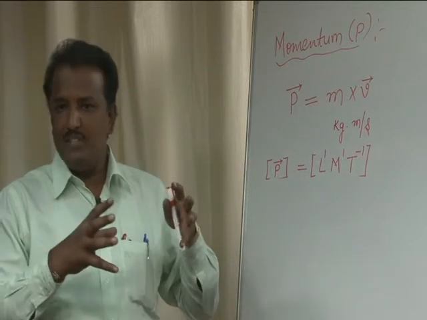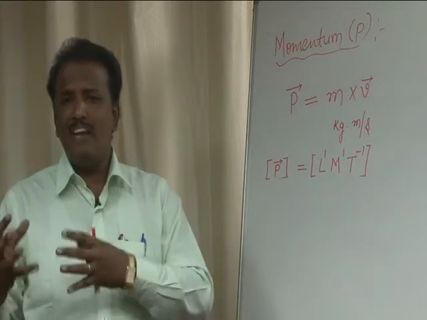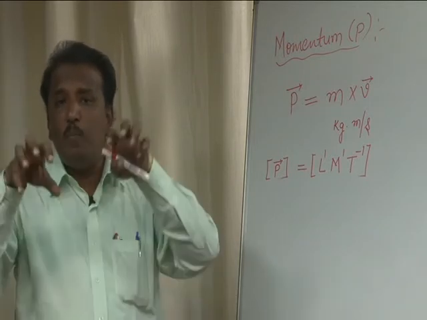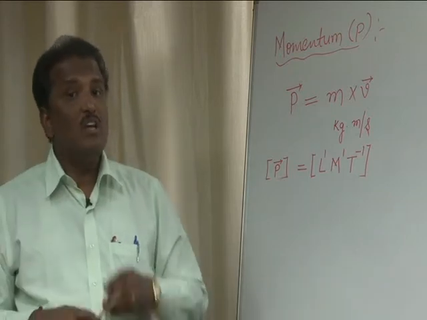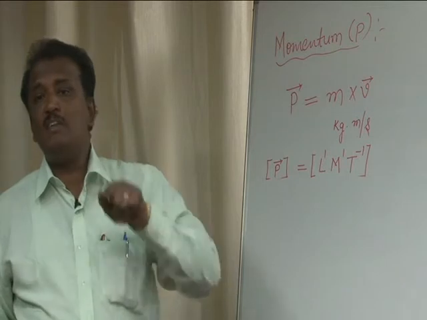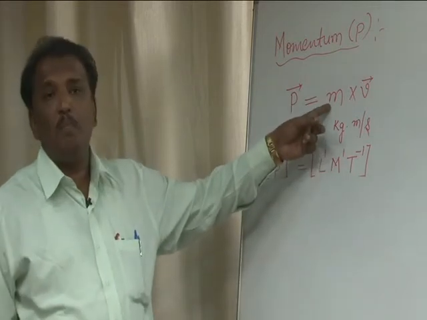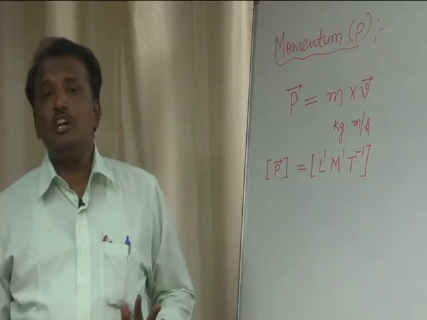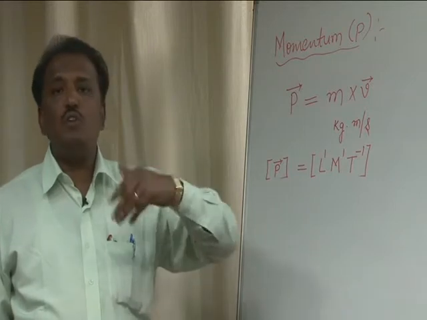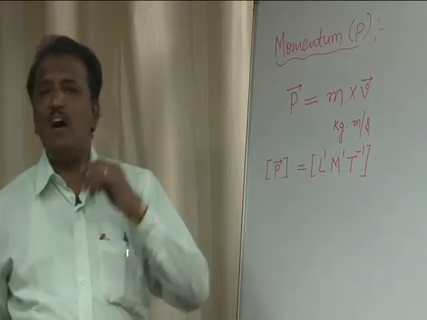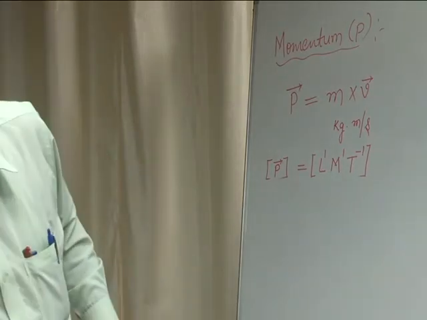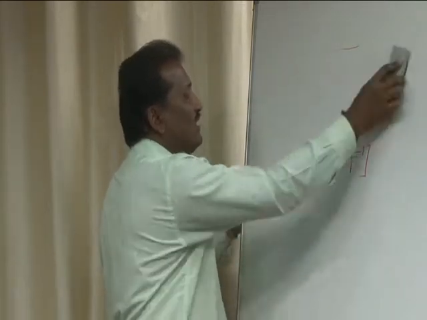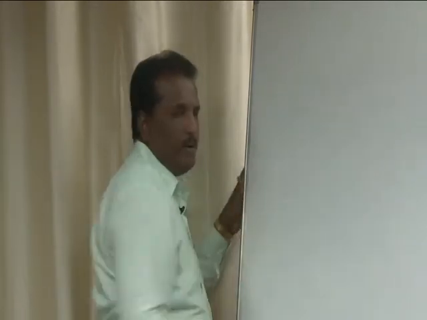Heavier body, because of its heavy size, its momentum is more. The lighter body, because of its higher velocity, its momentum is more. When you calculate both, on both we are applying the same amount of force. That's why here the momentum is decided by the mass of the body. That's why here also you can say there is a direct relation between momentum and force applied on a body. This concept is explained by Newton in the form of a law, and this law is labeled as Newton's second law of motion.